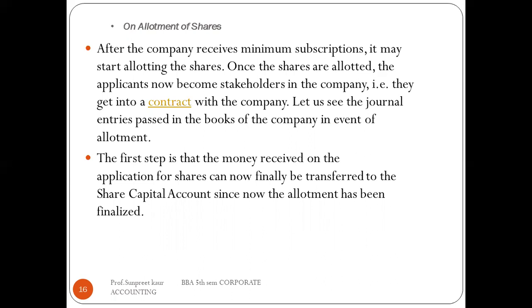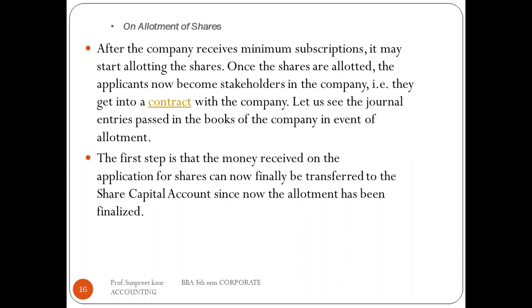On allotment of shares, when the company receives minimum subscription, students, just read out that after the company receives minimum subscription, it may start allotting the shares, right? Once the shares are allotted, the applicant now becomes a stakeholder in the company. The applicant is now a shareholder of the company. So they get into a contract with the company, right?